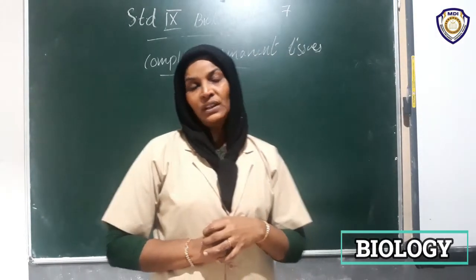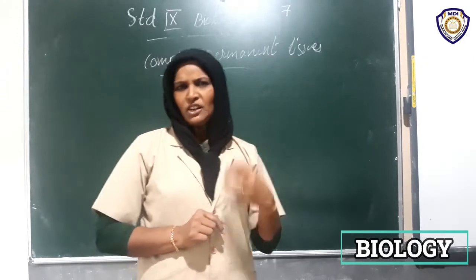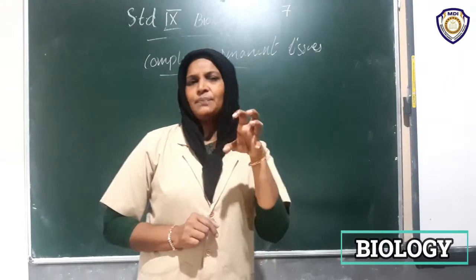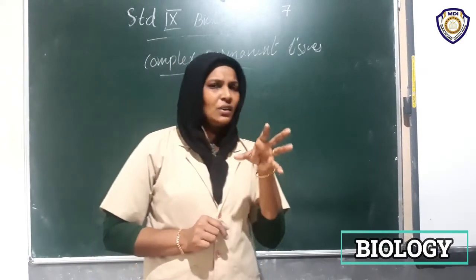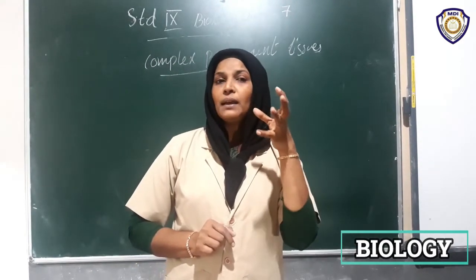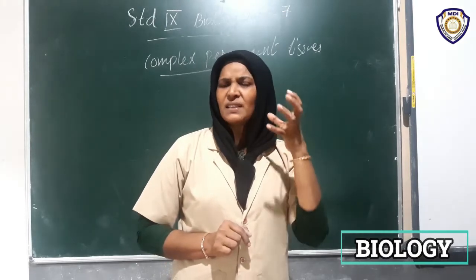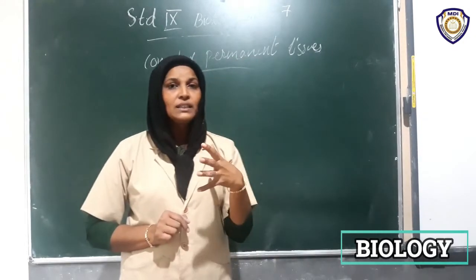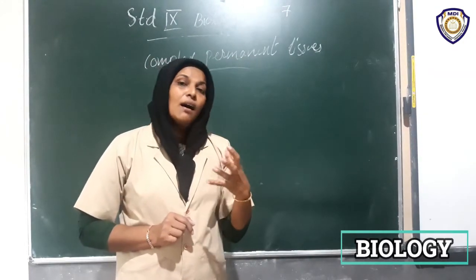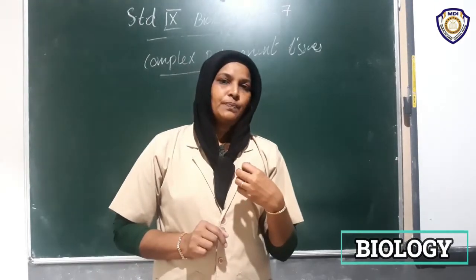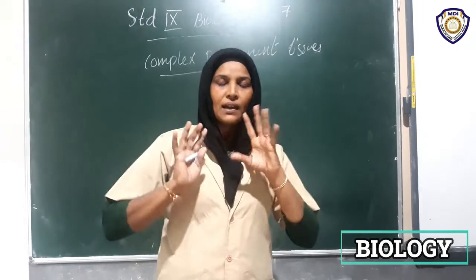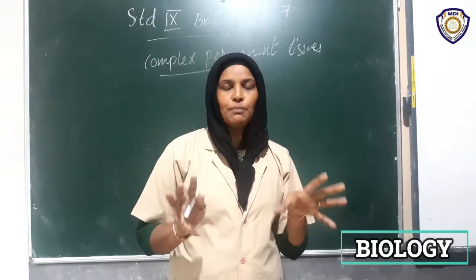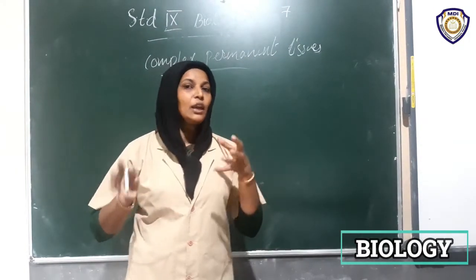No need of discussion of permanent tissues. We have discussed everything clearly. That is why they are permanent, how they become permanent, shape, size, etc. Once they are meristems, they lose their dividing capacity and become permanent. They take part in a fixed position and also play a role.